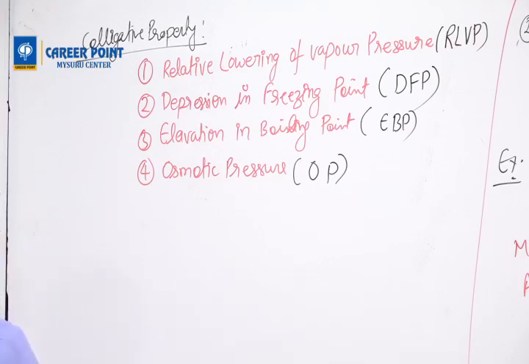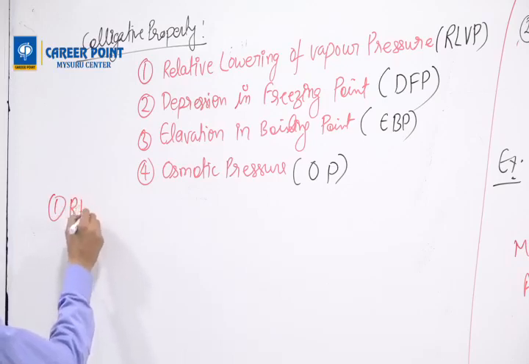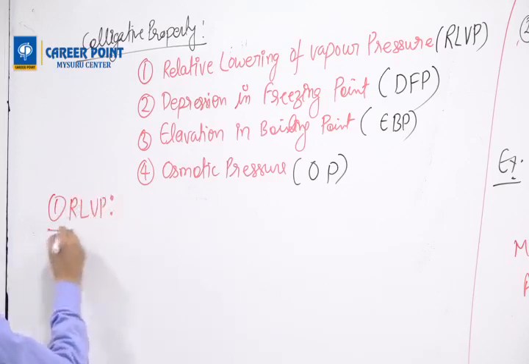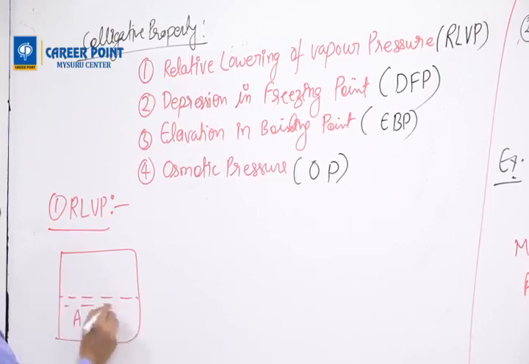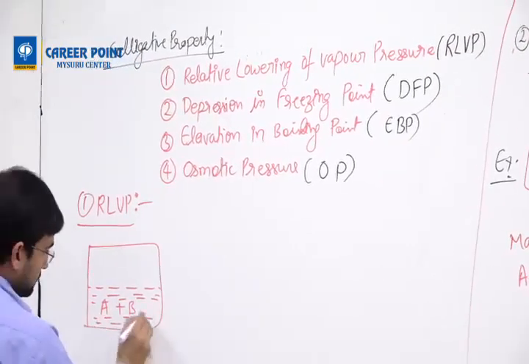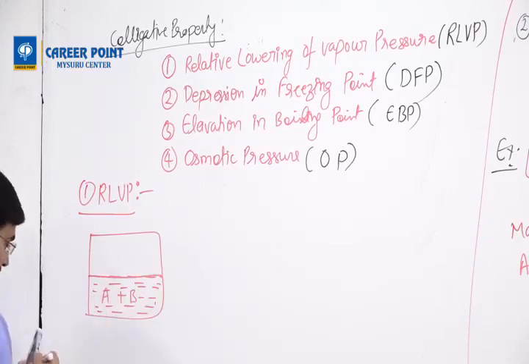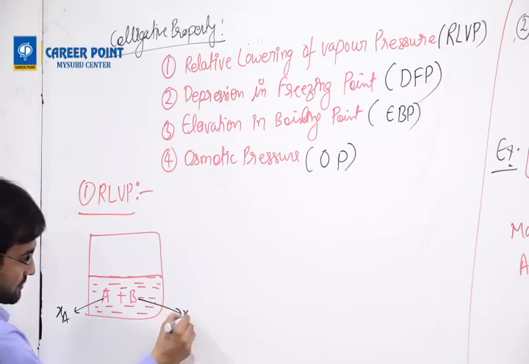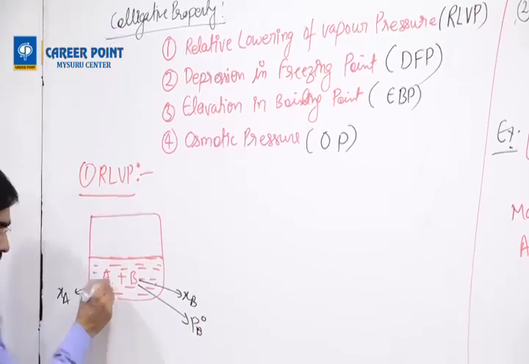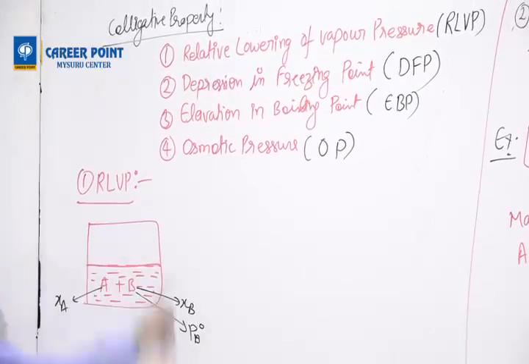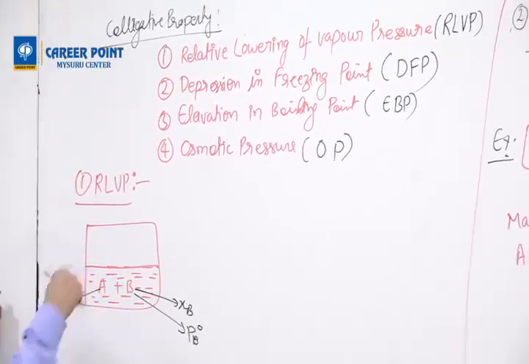So the first heading is RLVP, relative lowering in vapor pressure. I'll draw a diagram now. You have an A and B mixture. It has XA, this has XB, and it has PB naught. One of them is solid, because this colligative property is a concept used for a solid dissolved in a liquid.